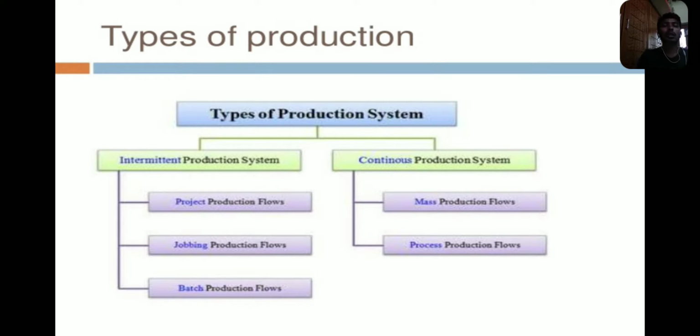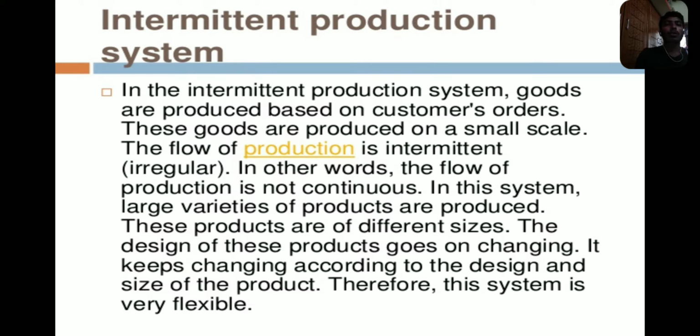In the intermittent production system, goods are produced based on customer orders. We take the customer's order, what quality the customer requires, and what type of object he requires, and we move on that order.